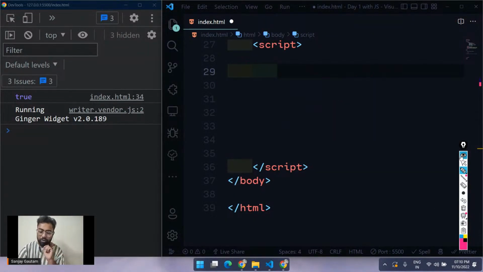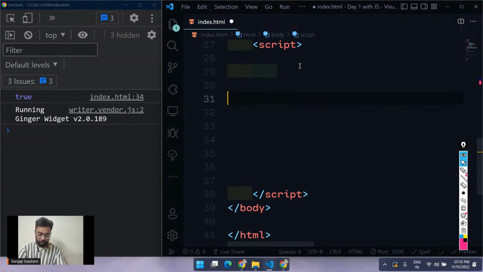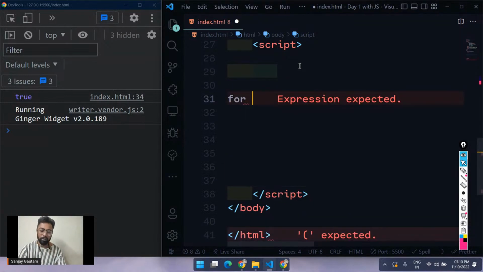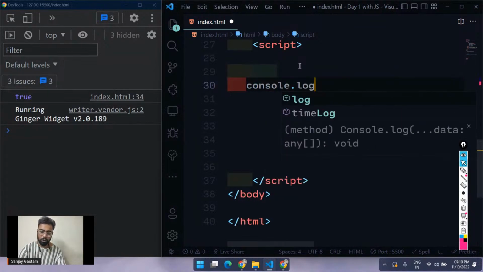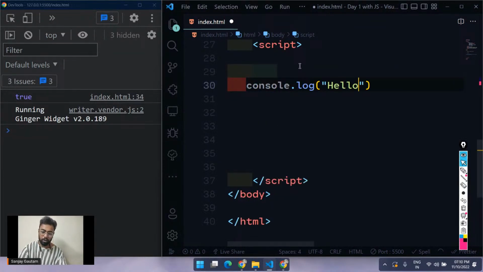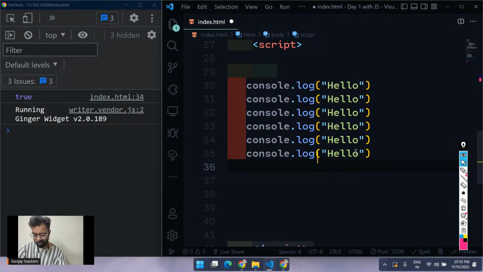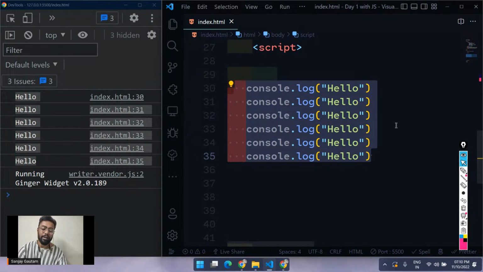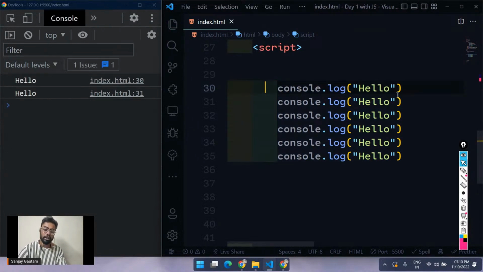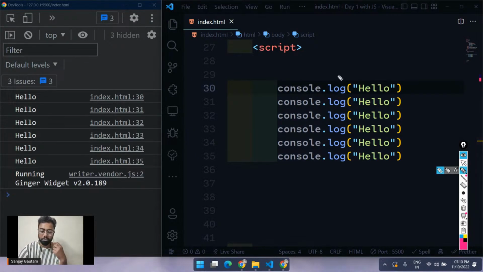Okay, so how can we write this? For that, just go over here and write for. Suppose I just want to write this console.log hello 336 times. I can just do this: hello, hello, hello, hello. But obviously, it's not a great way to do things because in programming, we have a concept.